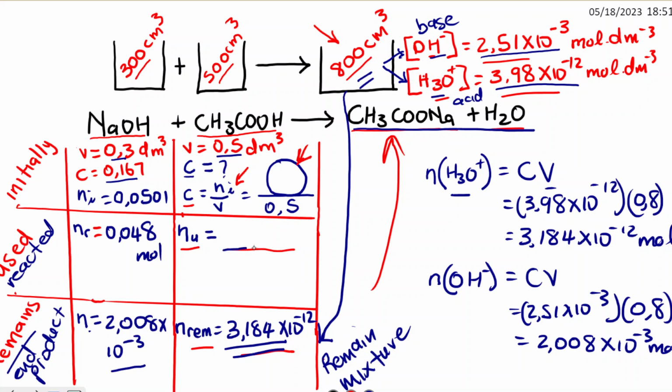Now to get the number of moles used for the acid, we can just use our ratio. Look, we have the ratio 1:1 for the base and the acid. That means if what was used for the base is 0.048, then the number of moles used for the acid will also be 0.048 moles. Now we know the number of moles remaining and the number of moles used, so we'll add these two to get the number of moles initially.